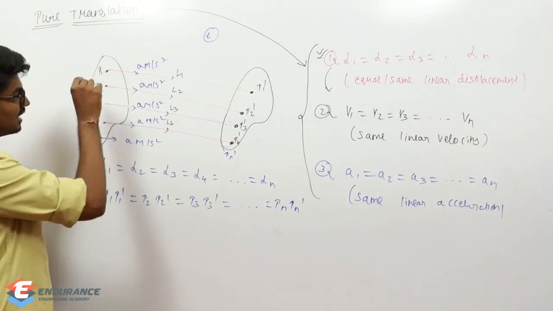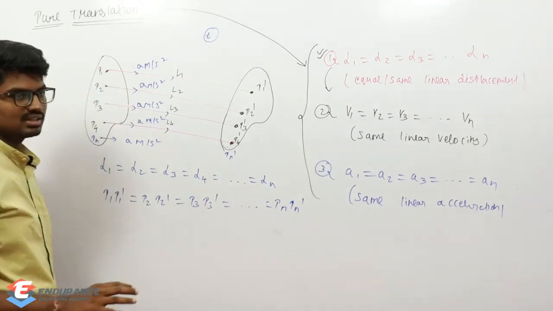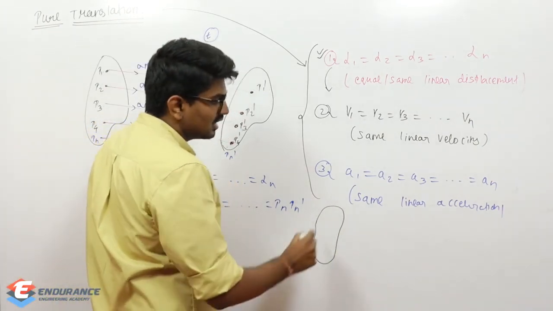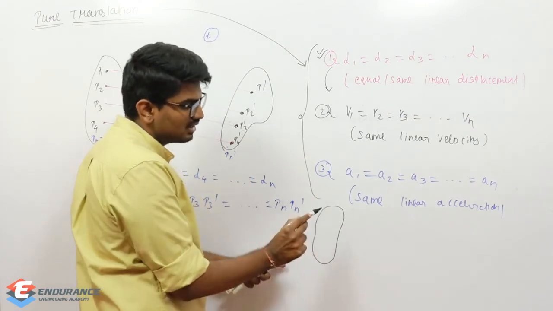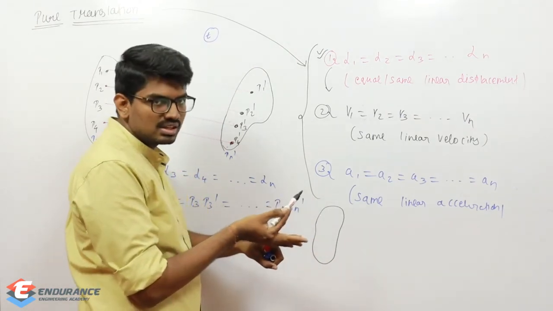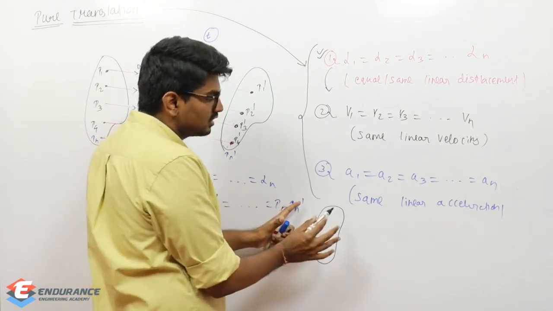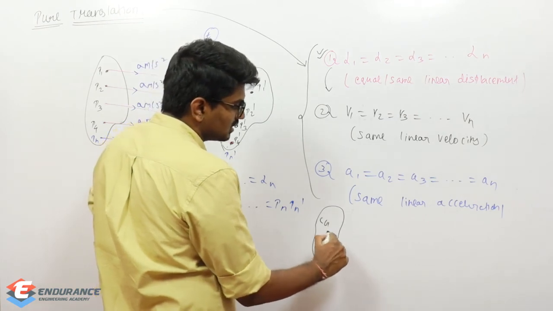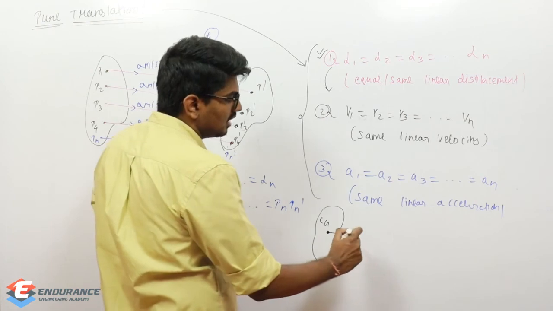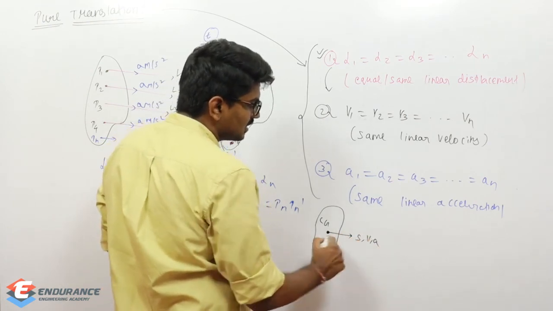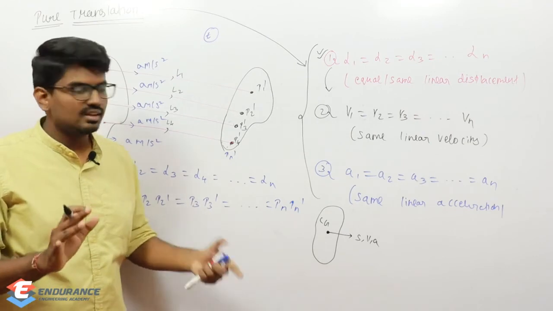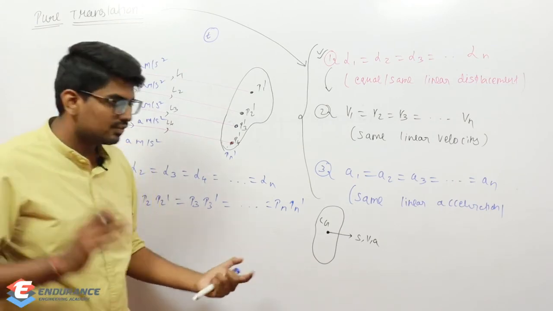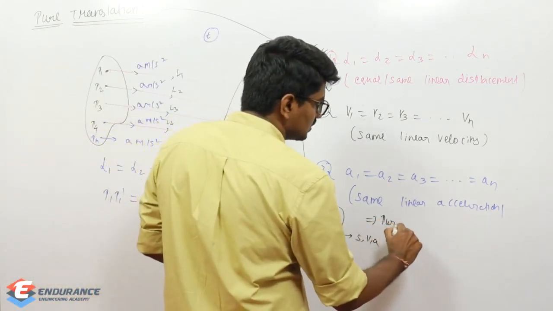So instead of taking each and every point for pure translation, suppose this is the body. Anyways, each and every point is going to have the same velocity, same acceleration, same displacement. So I can define the motion of this body with respect to the center of gravity itself. If you define displacement, velocity and acceleration of the center of gravity, obviously all the other points in the body will also have the same displacement, same velocity, same acceleration if it undergoes pure translation.